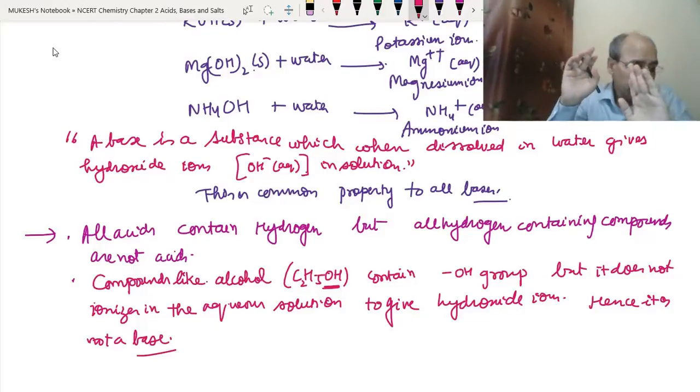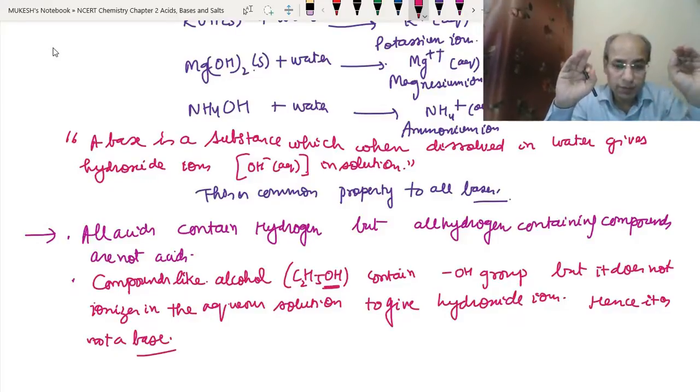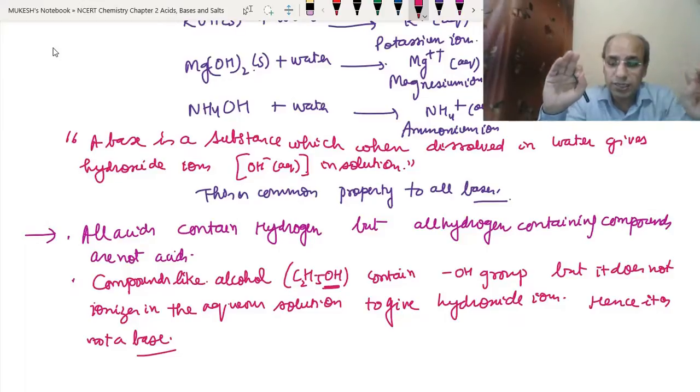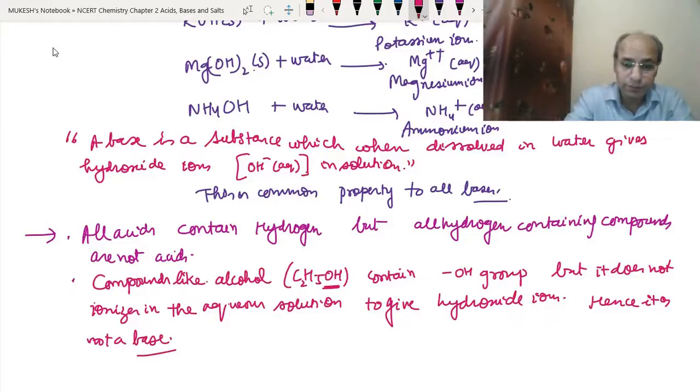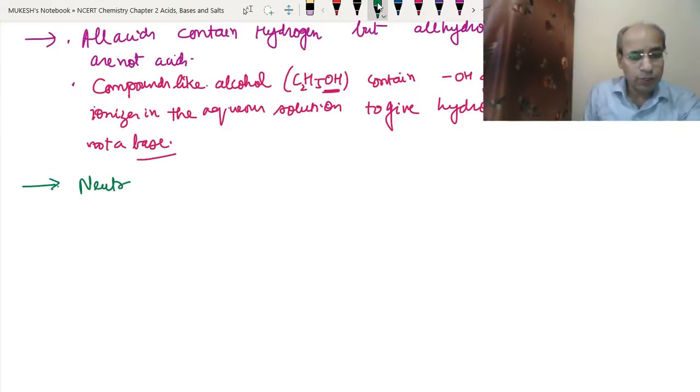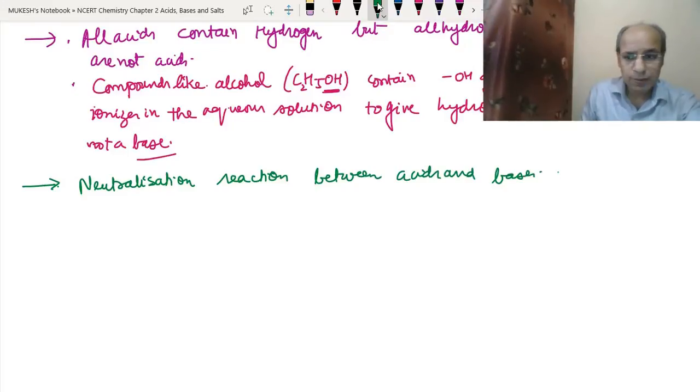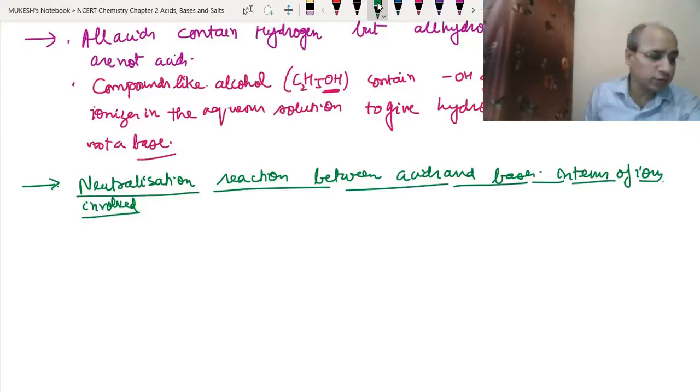Now we have learned the neutralization reaction between acids and bases. Now we will understand that neutralization reaction on the basis of the ions involved. So now we will learn neutralization reaction between acids and bases in terms of ions. How can we explain it in terms of ions?